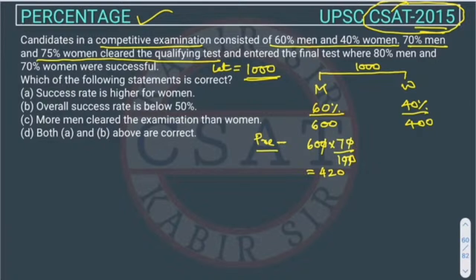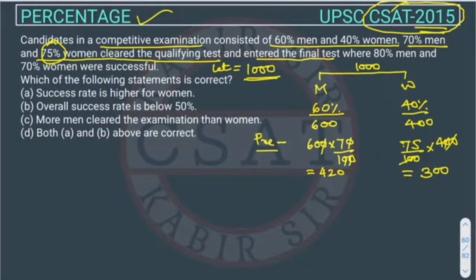And 75% women cleared the qualifying test. So 75% of 400. So it will be 300. They cleared the examination and entered the final test.